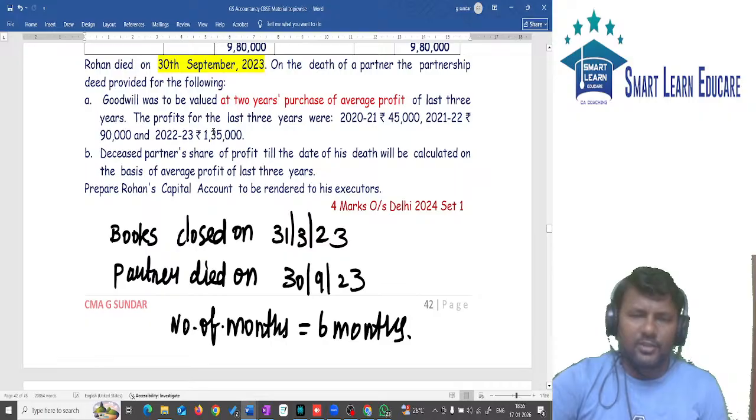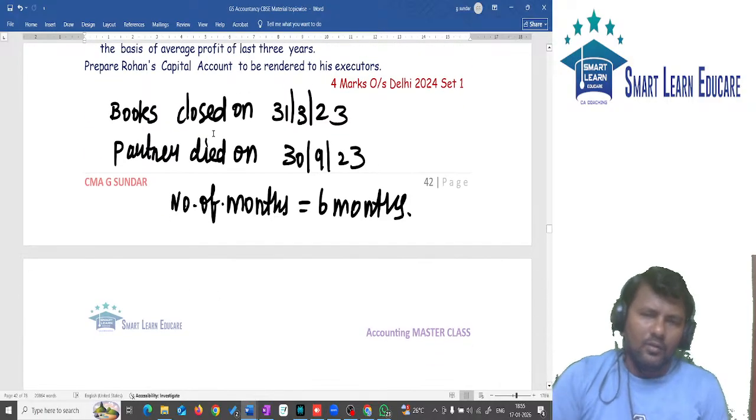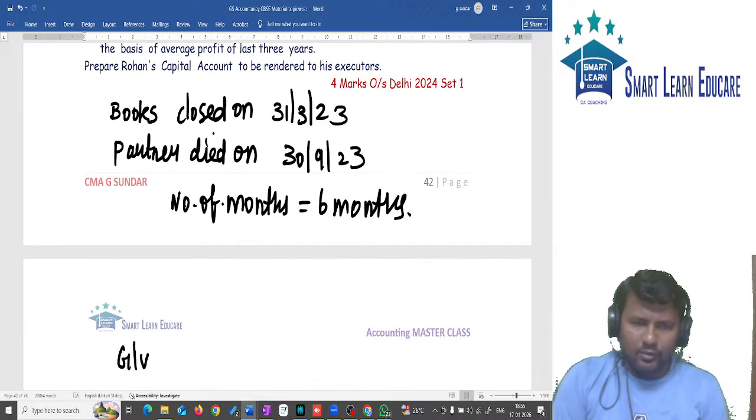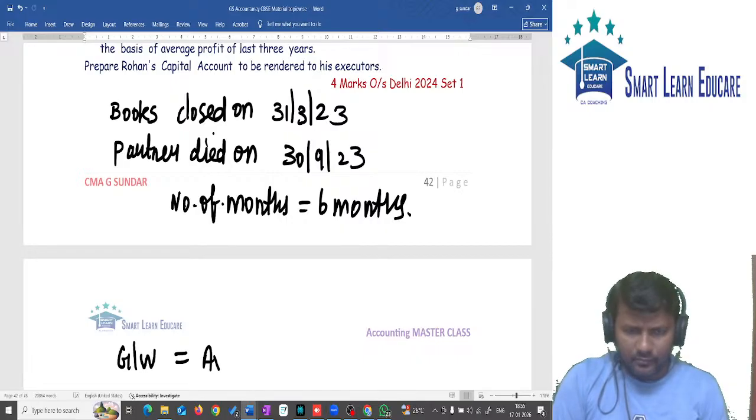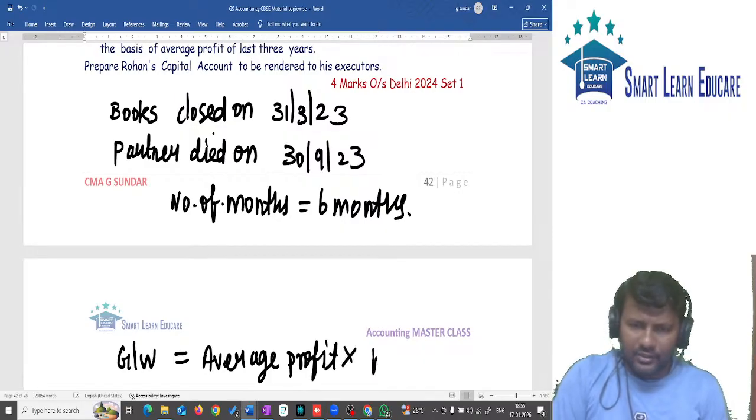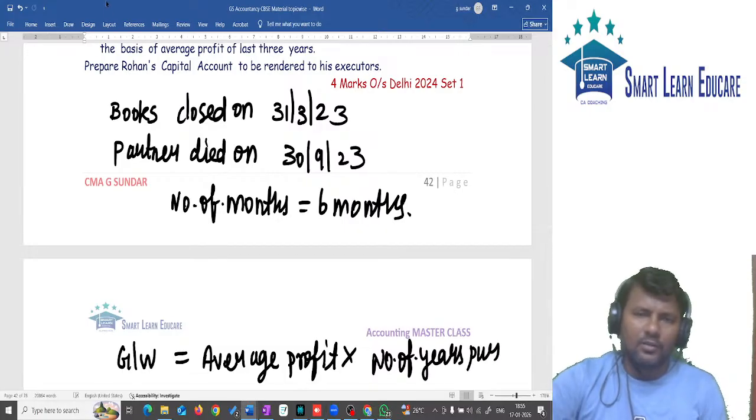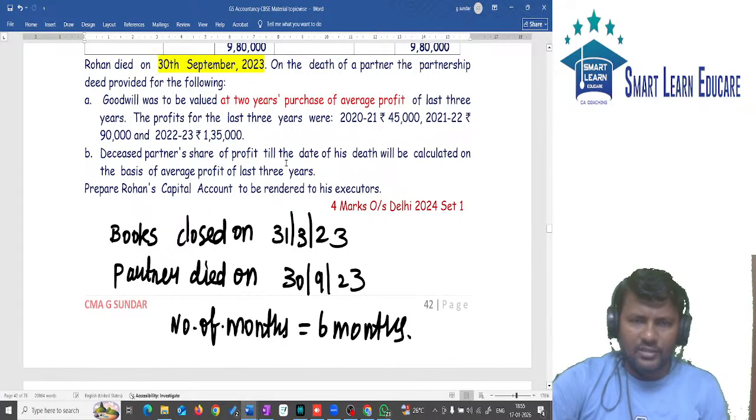Now first information, goodwill. So goodwill is to be calculated. Goodwill formula: average profit into number of years of purchase. So how much is average profit? We need to calculate average profit.